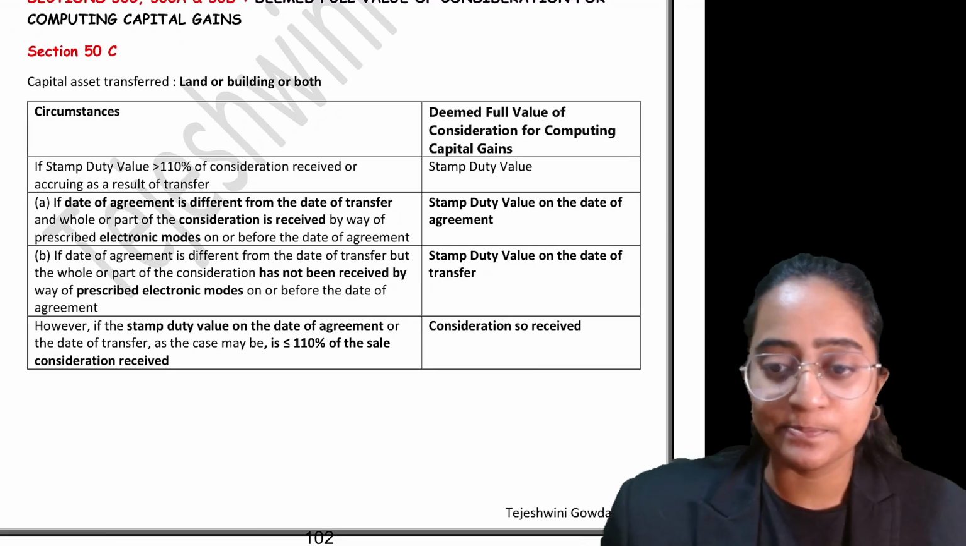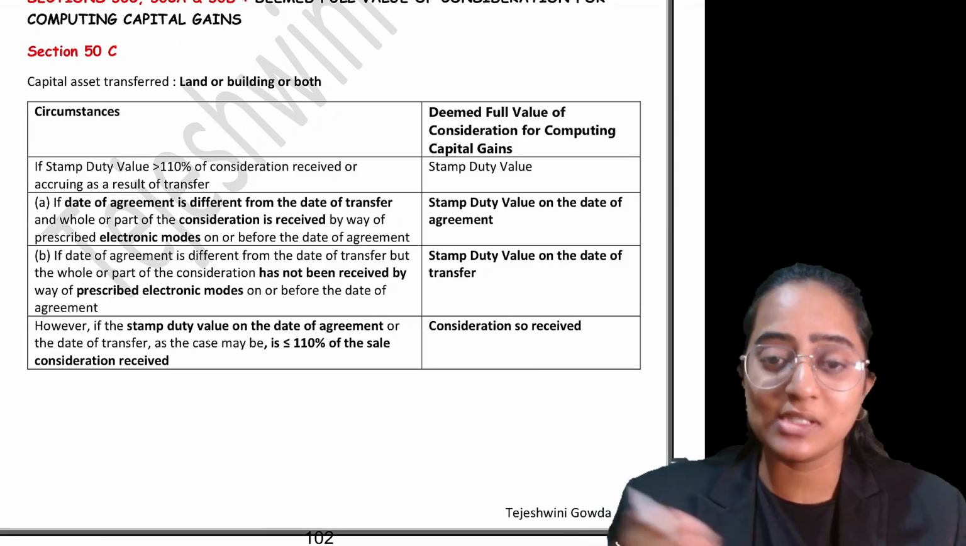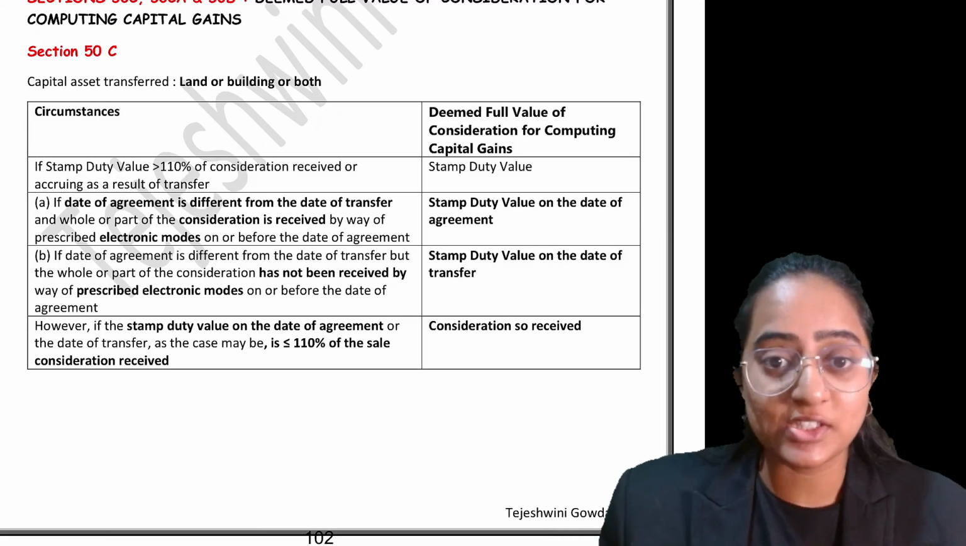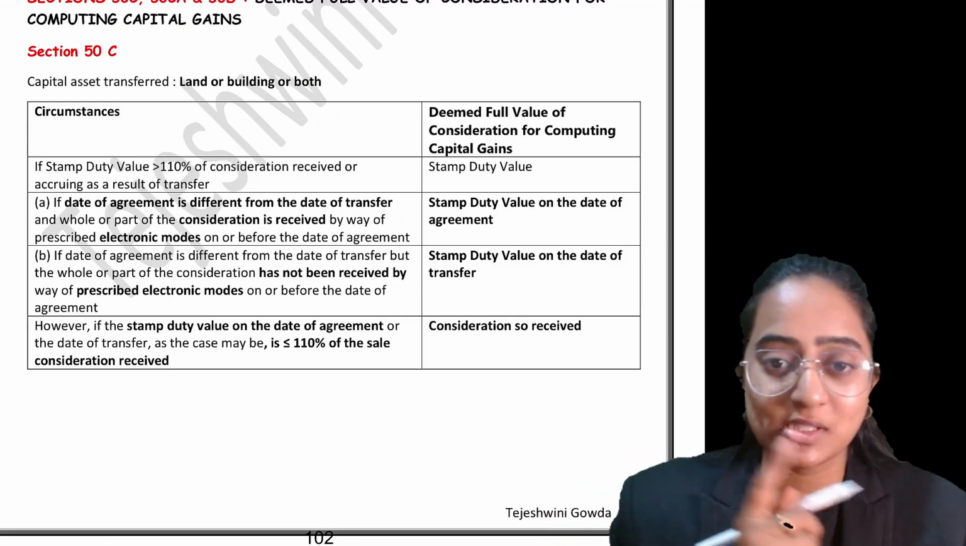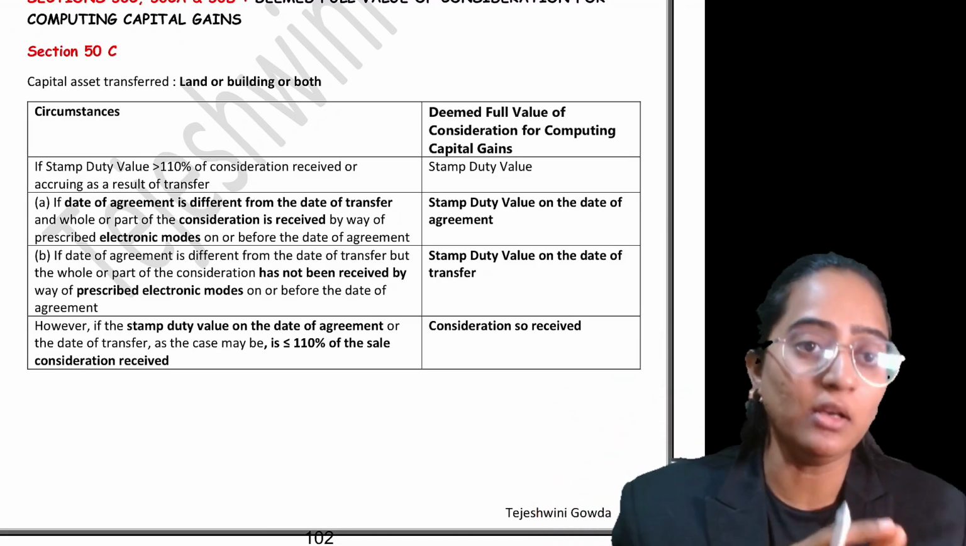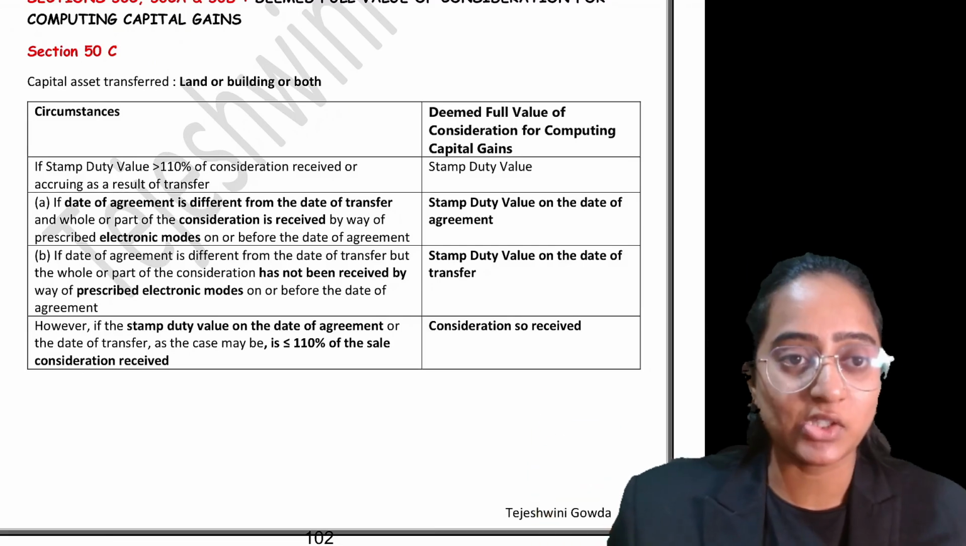Now, next, section 50C speaks about the capital asset being transferred in the case of land, building or both. Try to understand what this section 50C speaks about. This section is similar to that of 43CA. For an in-depth explanation of this section, if you require, you can go and watch the separate video explaining the section on my channel.